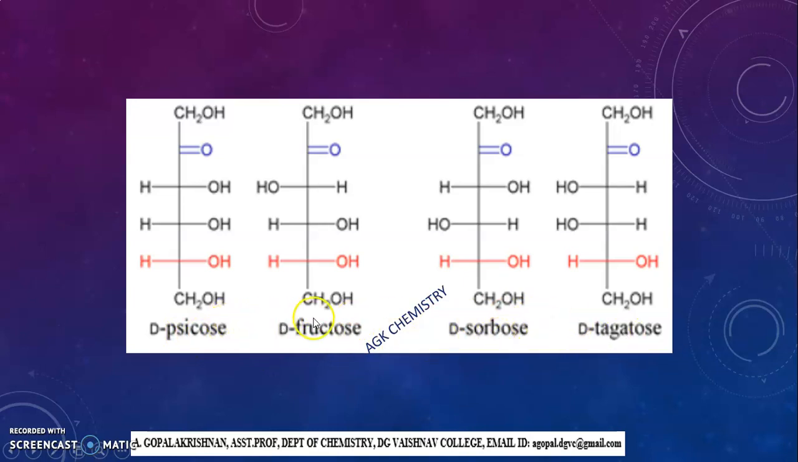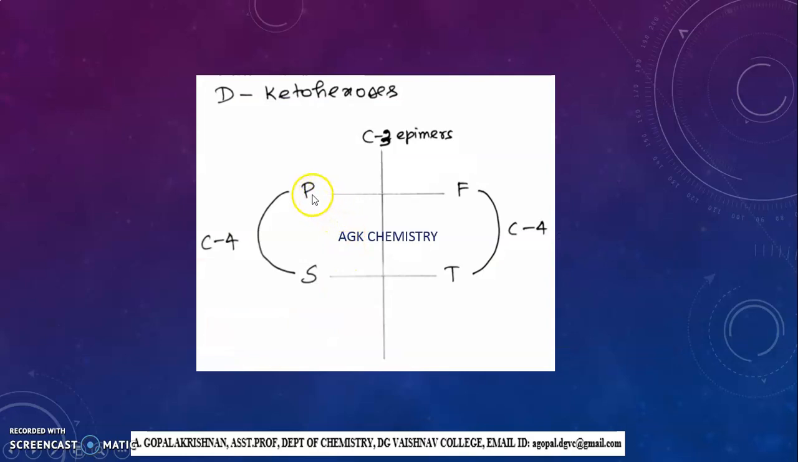I am going to take it like this: psicose, fructose. Just remember like this: PF in horizontal manner, PF and ST. Psicose and fructose are C3 epimers. In ketohexoses, C2 epimers do not exist, so it starts from C3 only. So psicose and fructose are C3 epimers.